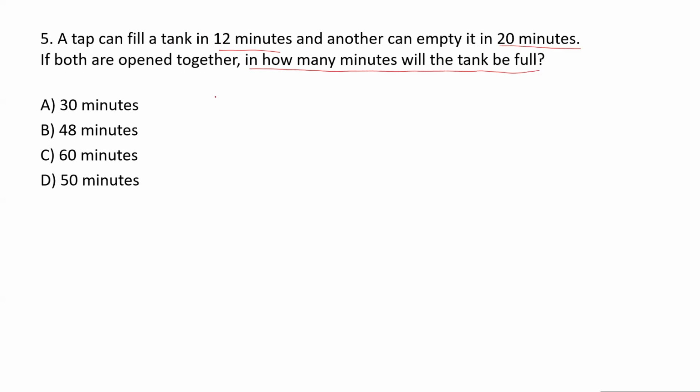So write down the rate. Filling rate is equal to 1 upon 12, because one tap will take 12 minutes to fill the tank. And again, emptying rate. How much time will the other tap take to empty the tank? It is 20 minutes. So 1 upon 20.